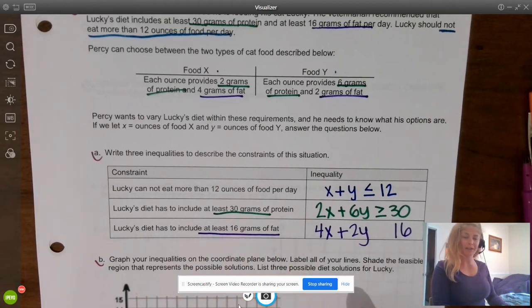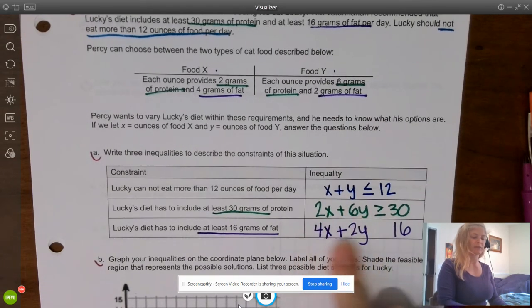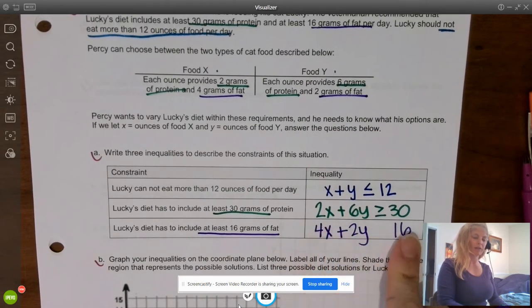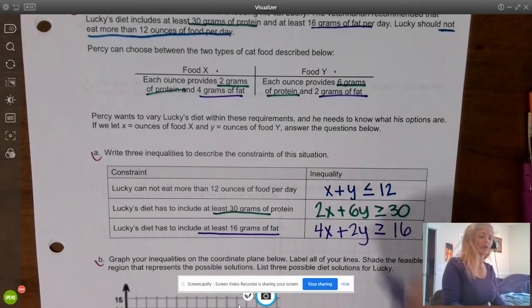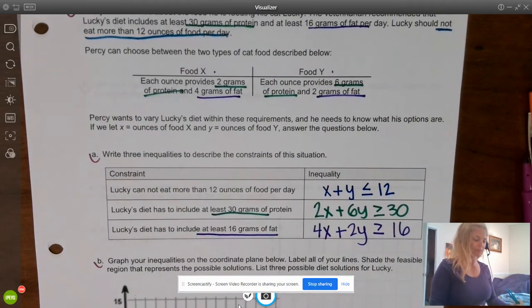I know it might seem like you want to use the less than or equal to symbol, but think about this: this is how many grams of fat. So this amount here, can it be greater than 16? Yes. Can it be equal to 16? Yes. Can it be less than 16? No. So this is also greater than or equal to 16.